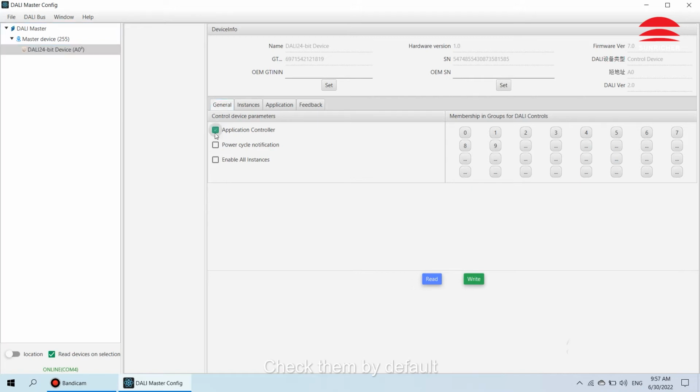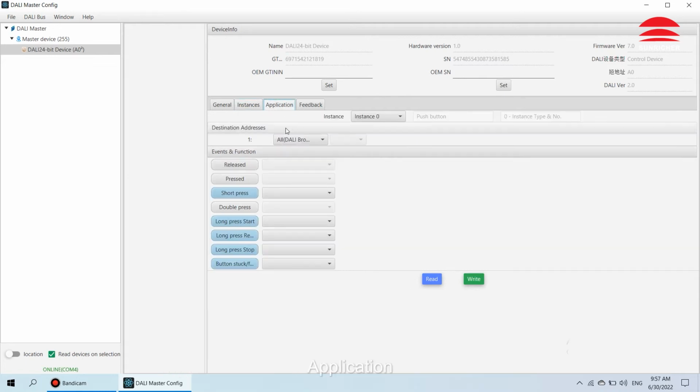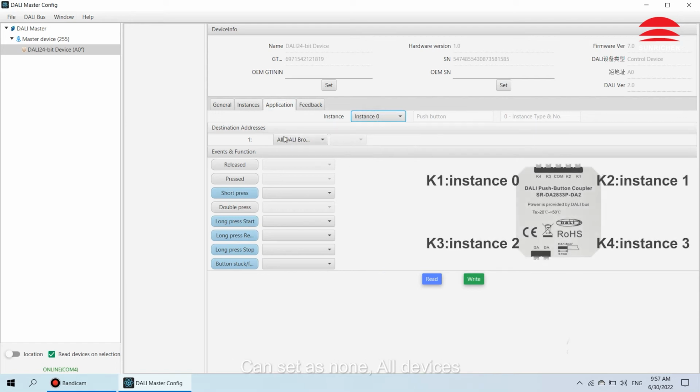Check them by default. Instance, here you can enable or disable the functions of buttons. Application, set events and function of each button. Destination address, can be set as none, all devices, group or single address.